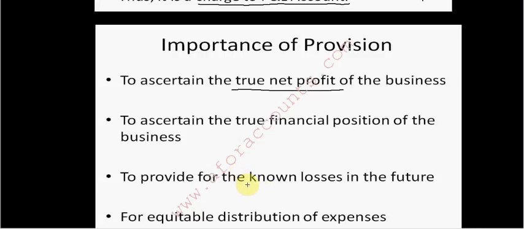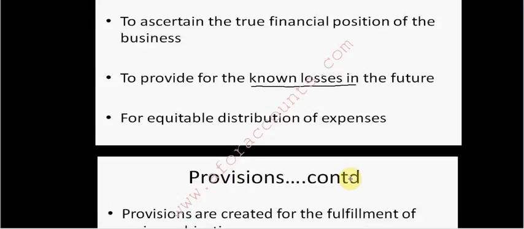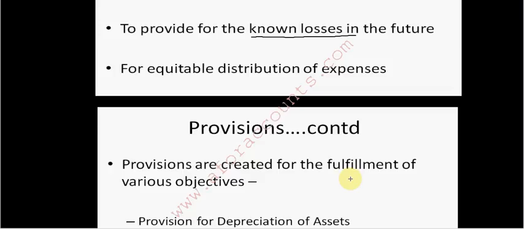To provide for known losses in future, I make provisions. For equitable distribution of expenses, so as the expenses are there, record them when they are there. Maybe you don't know exactly what the amount is, but make a provision for it.